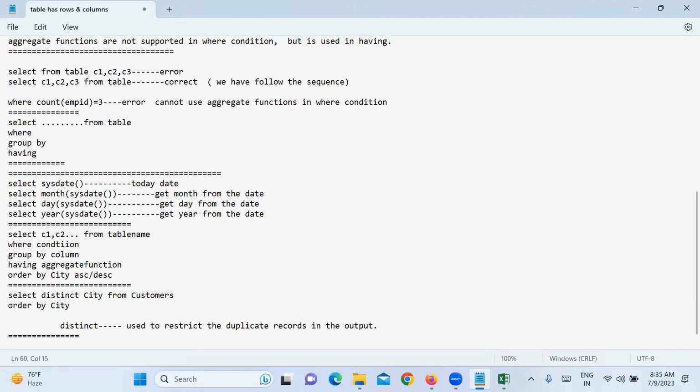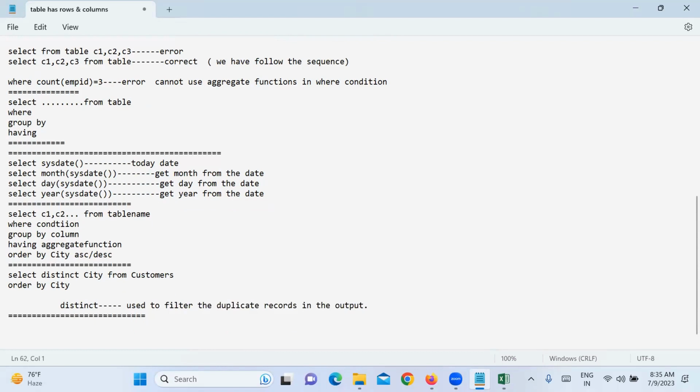What about null values, sir, if you have any? Null will not display, right? If more than one time null is there, null also will display one time. Yeah, if null appears more than one time, it will display null one time.